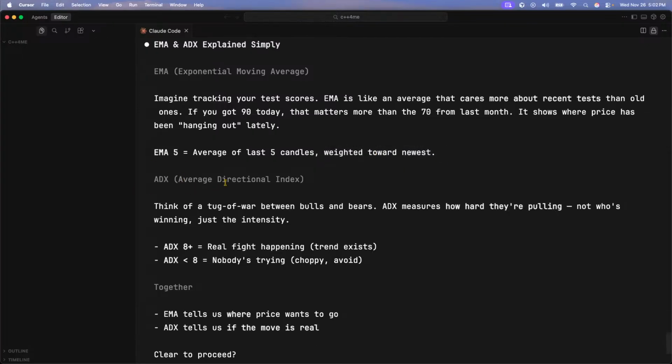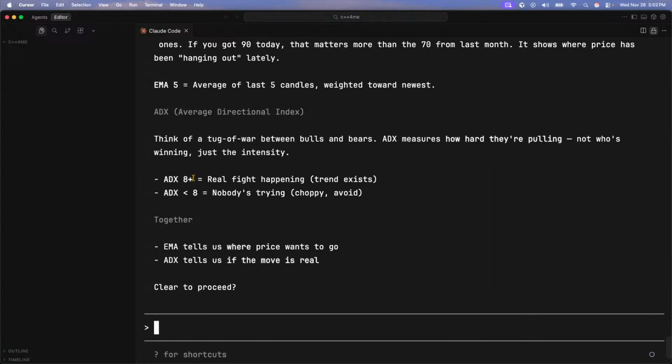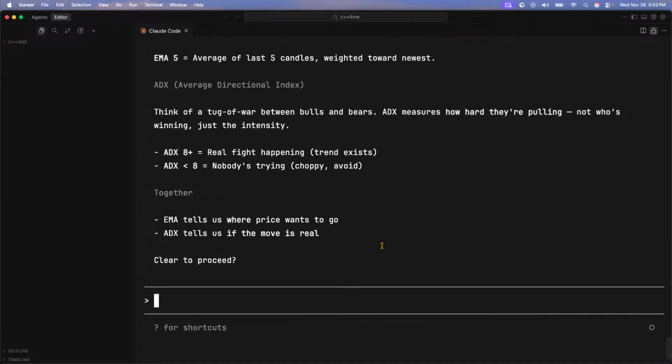ADX is the average directional index. Think of this like a tug of war between the bulls and the bears. ADX measures how hard they're pulling, not who's winning, just the intensity. So an ADX of 8 plus is real fighting happening, a trend exists. ADX less than 8, nobody's trying, choppy, avoid.